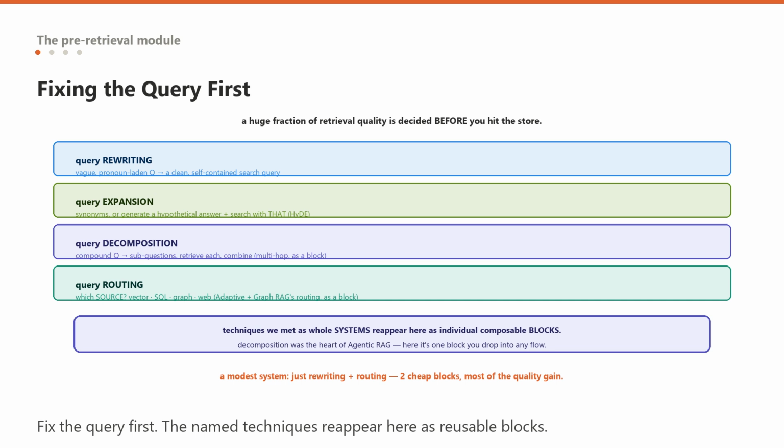Notice what is happening. Techniques we met as whole named systems reappear here as individual, composable pre-retrieval blocks. Query decomposition was the beating heart of Agentic RAG. In modular RAG it is just one block you can drop into any flow. That is the whole point of the framework. It takes the interesting mechanisms scattered across the named techniques and makes each one an independent Lego piece you can reuse anywhere. So a modest, well-built system might use just query rewriting and routing, two cheap pre-retrieval blocks, and capture most of the quality gain that the fancier named techniques promise, without adopting any of them wholesale.